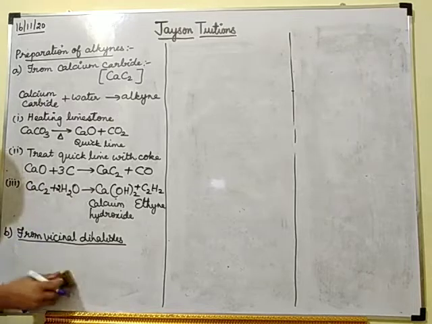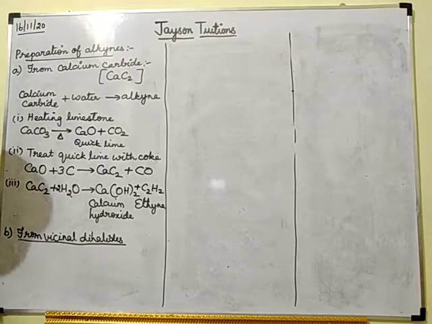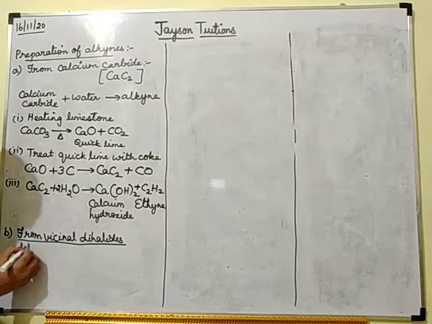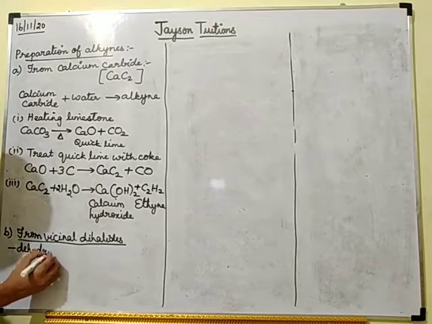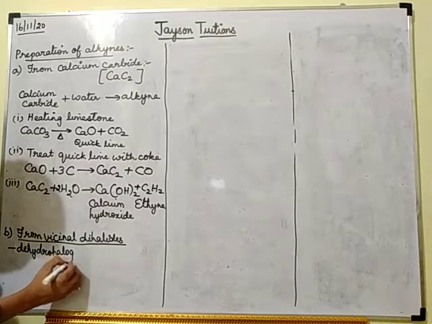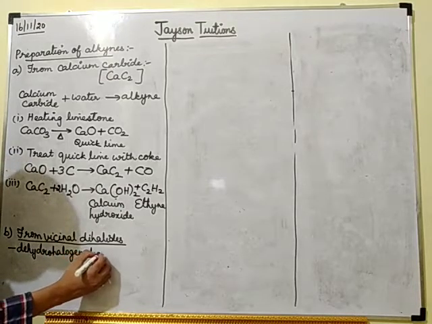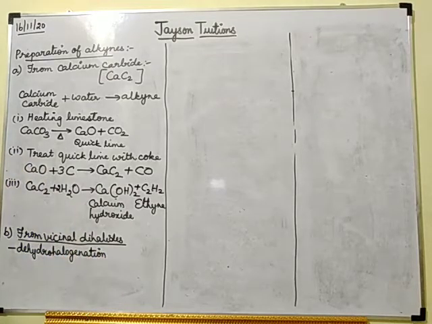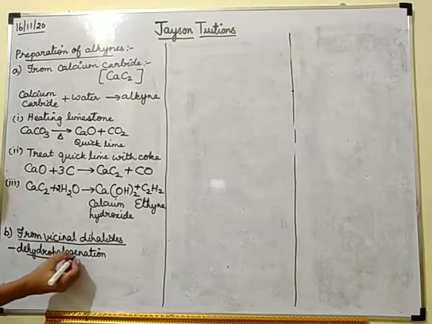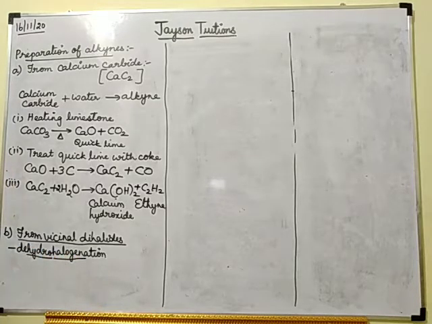So what should we do in a vicinal dihalide? You must do dehydrohalogenation. Dehydrohalogenation means you must remove hydrogen and you must remove halogen.